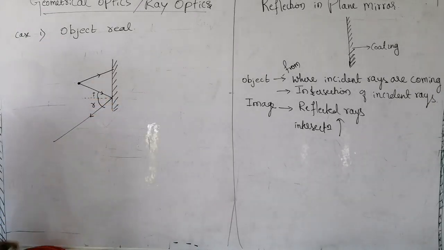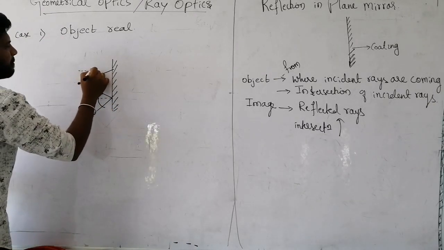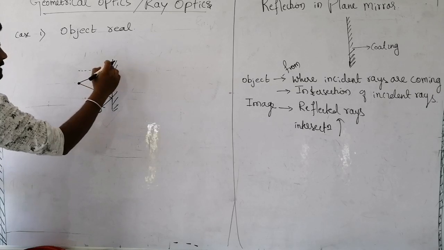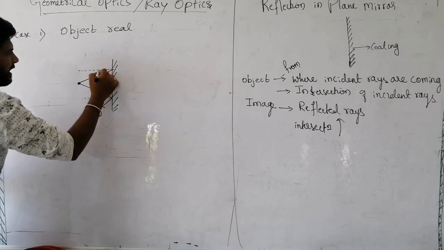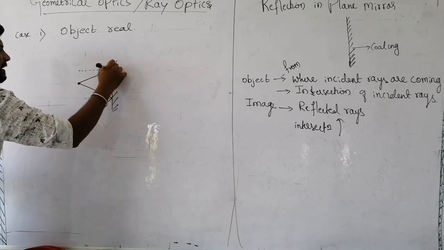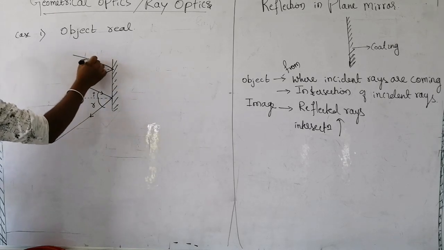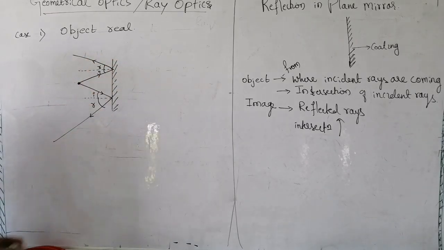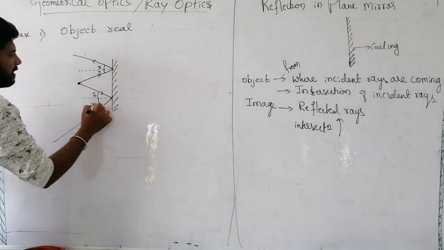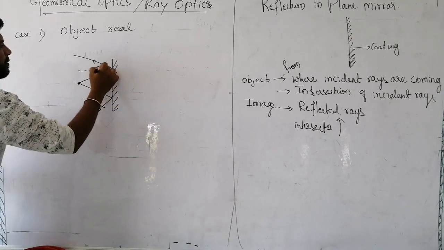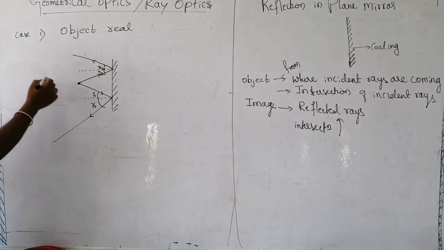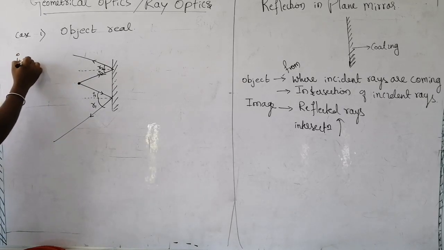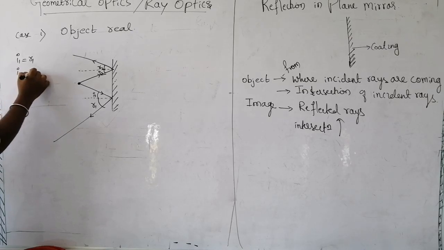Similarly, draw the normal here perpendicular to the surface. This is the angle of incidence, and again you will have a reflected ray. I1, R1, I2, R2. I1 has to be equal to R1 and I2 is equal to R2.